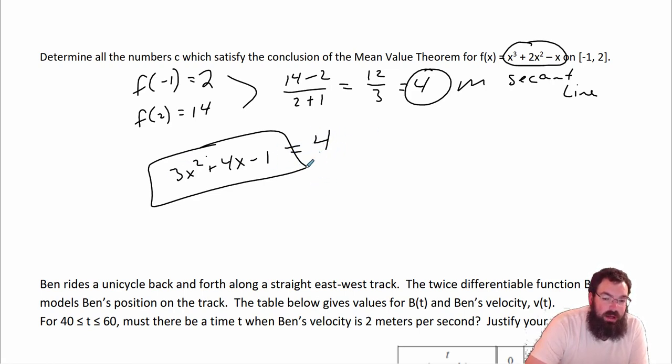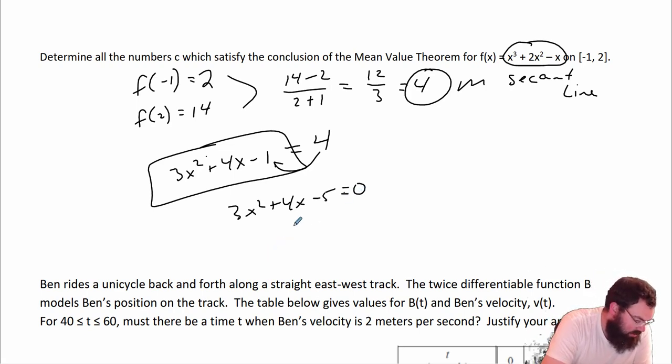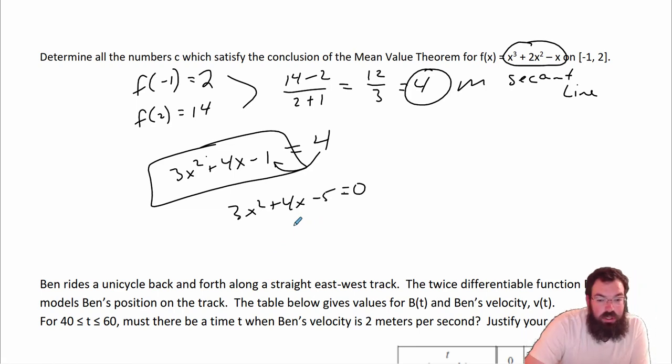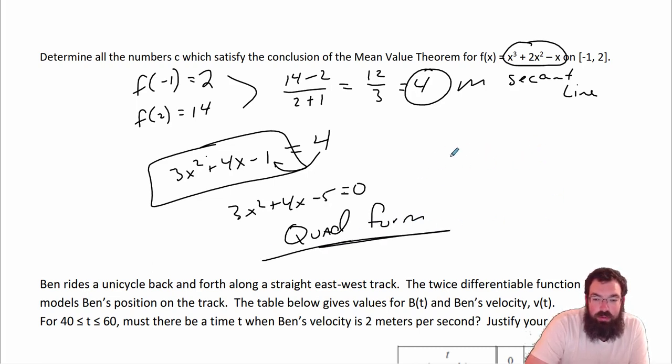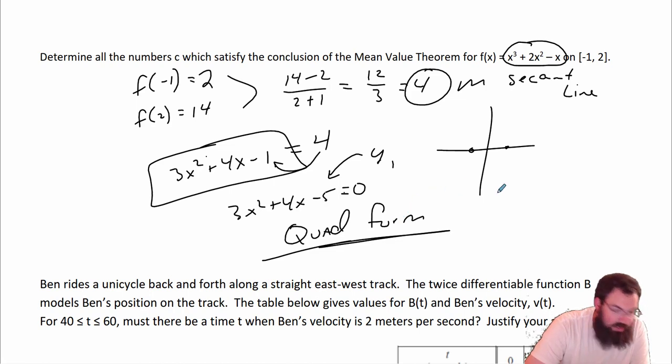So this is a quadratic, right? I can bring over that 4. So I get 3x squared plus 4x minus 5 equals 0. Let's see if I can factor it. I don't think I can. So we're going to use either the quadratic formula, which I don't recommend because you probably have a graphing calculator. So what you would probably do is graph this into y1. You would find out where the graph touches the x-axis in both spots.